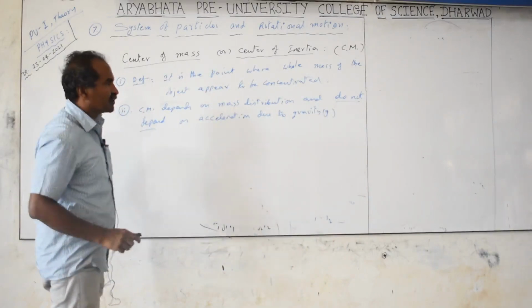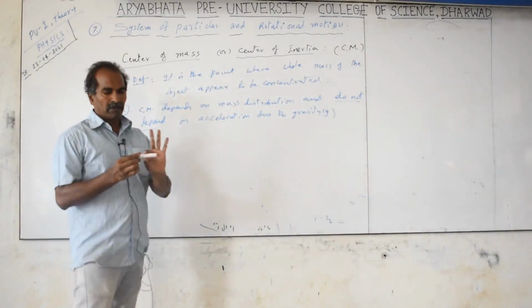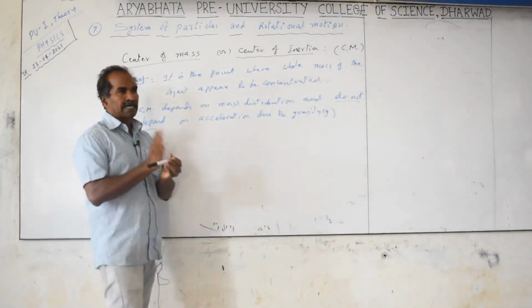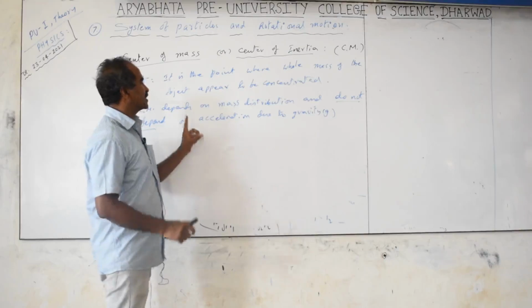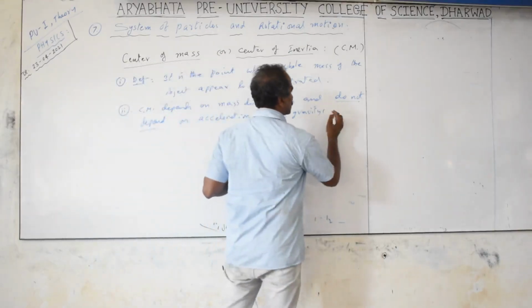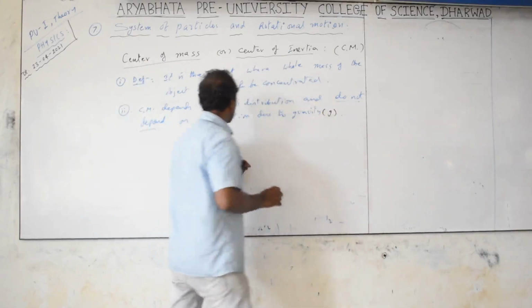Mass means the number of particles. As long as the particles are constant and you are not cutting the material, mass is constant, which means the center of mass also remains constant. It does not depend on g. G changes from place to place, but the mass of the given object does not change.